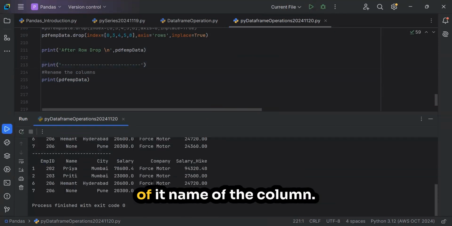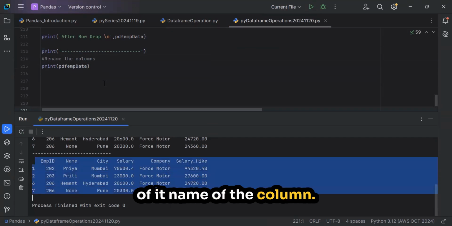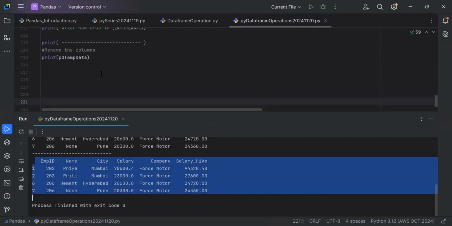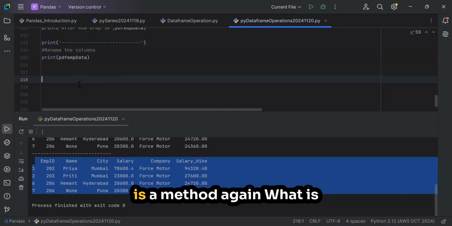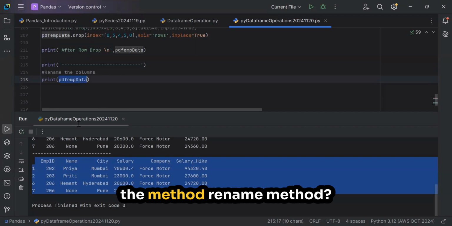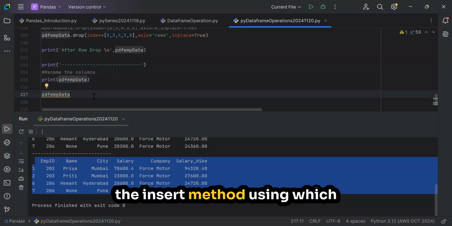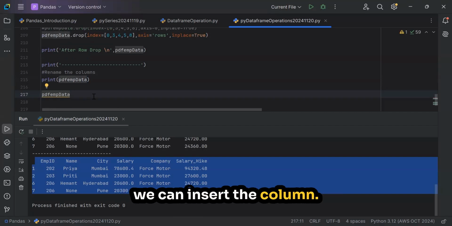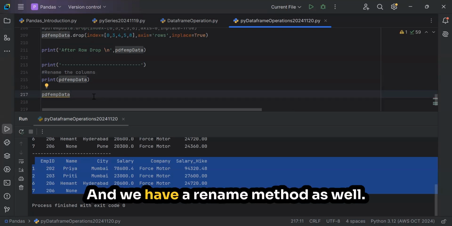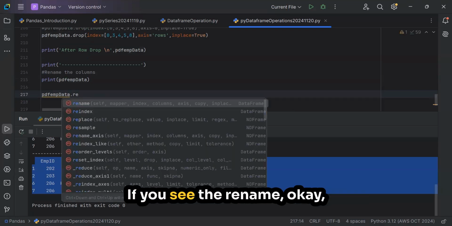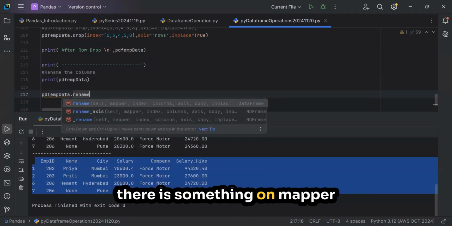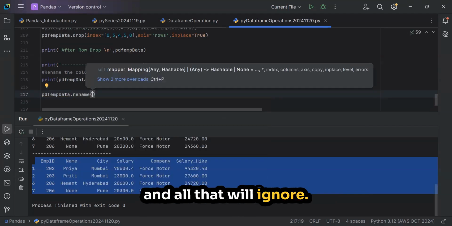How can we change the name of a column? There is a method again. What is the method? The rename method. Like insert, which we have seen and which lets us insert a column, and drop, which lets us drop columns and rows, we have a rename method as well. If you look at rename, there is something called mapper, which we will ignore.